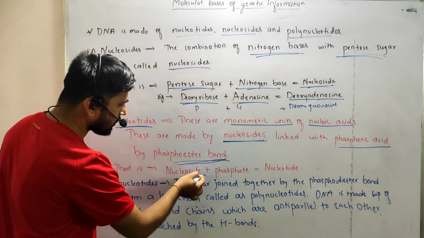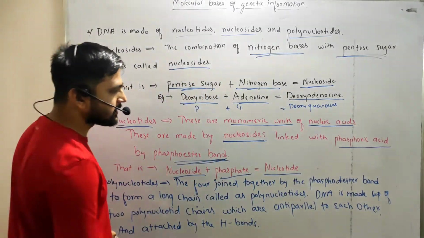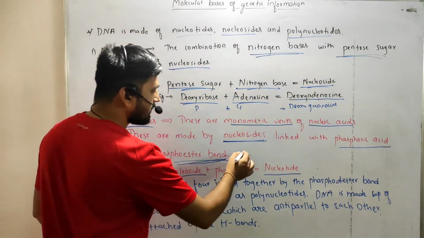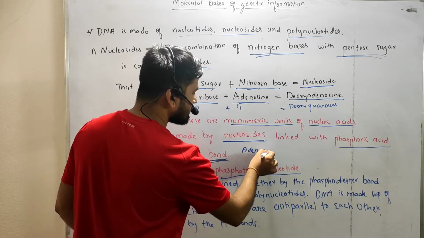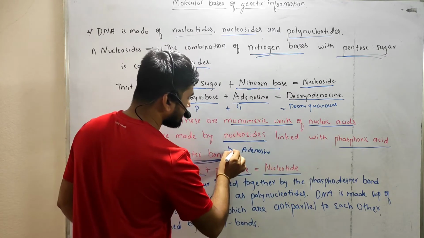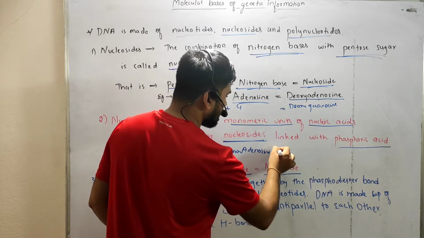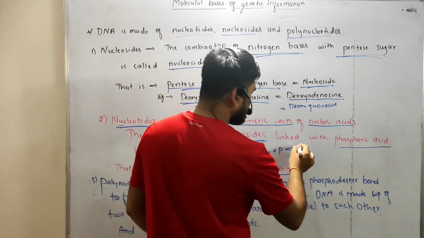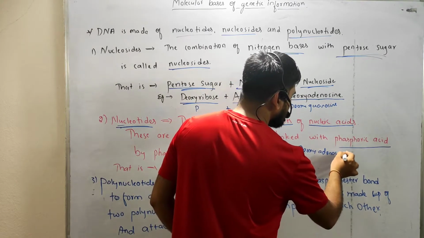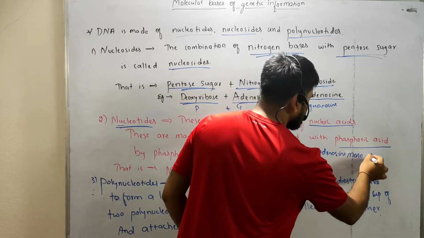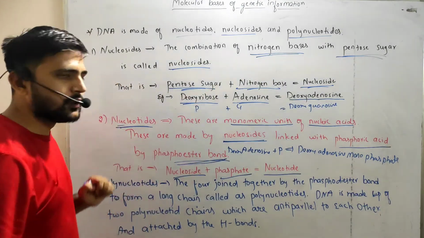For example, this is the nucleoside plus phosphate to form a nucleotide. If you take the nucleoside deoxyadenosine plus phosphate, it will form deoxyadenosine monophosphate. So this is nothing but the nucleotide.